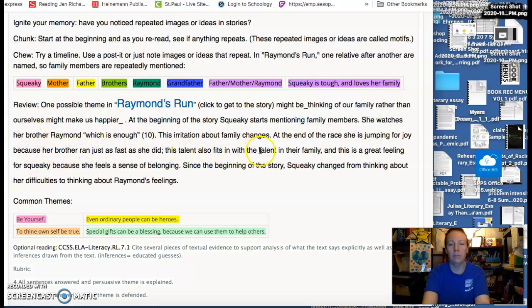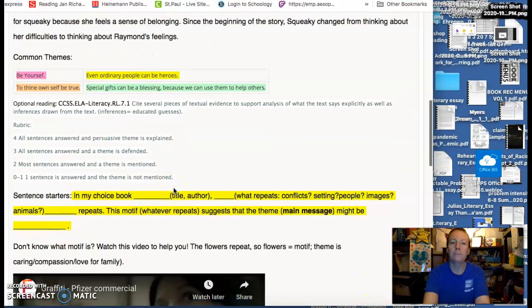This irritation about family changes. At the end of the race, she is jumping for joy because her brother ran as fast as she did. This talent also fits in with the talent in their family, and this is a great feeling for Squeaky because she feels a sense of belonging. Since the beginning of the story, Squeaky changed from thinking about her difficulties to thinking about Raymond's feelings.